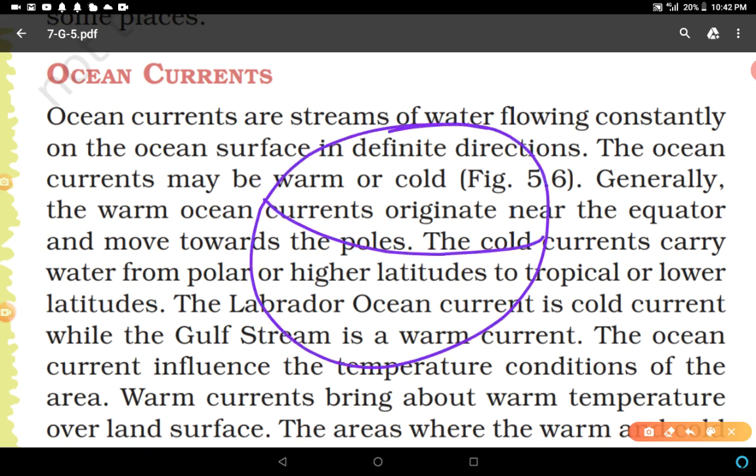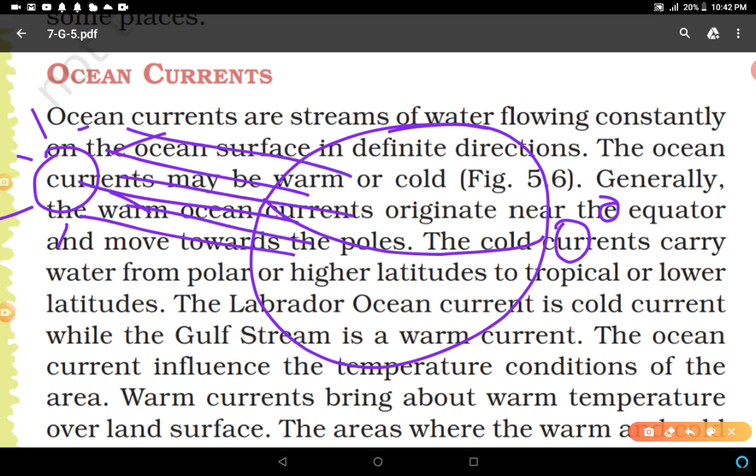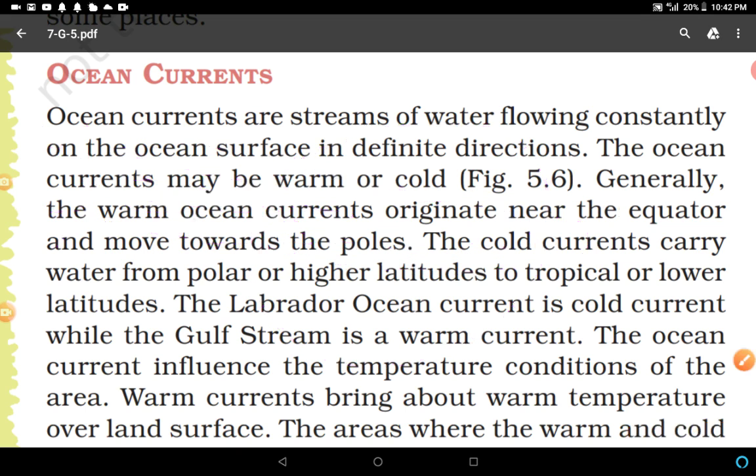This is the equator, 0-degree equator. You know that sunlight directly falls on the equator in the tropical or subtropical region. So here the temperature is high, due to which ocean currents are warm.